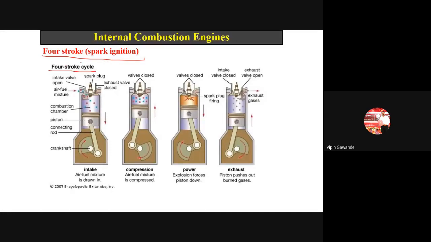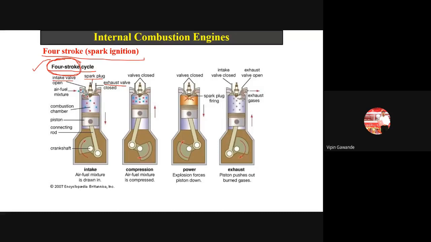Why is this called four-stroke? We'll see that, because the total cycle is completed in four strokes. That's why it is called the four-stroke engine, or four-stroke cycle. Now it consists of a cylinder. You know that one, a vehicle has a cylinder. The cylinder has the inlet valve, this is the inlet valve, and this is the exhaust valve here. Then, since this is the petrol engine, we have a spark plug here. Okay, one minute.